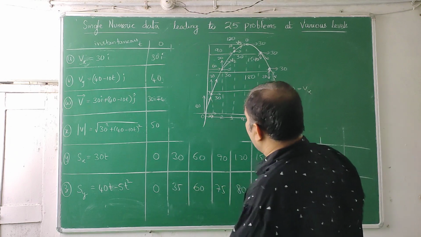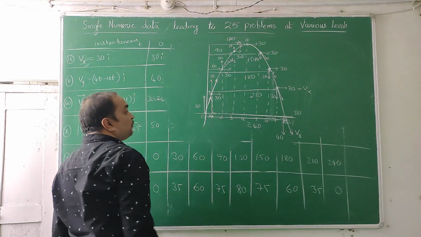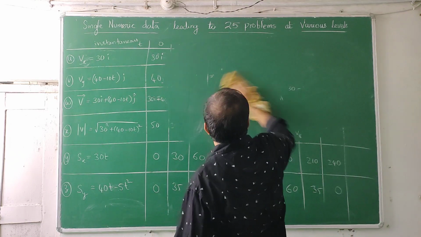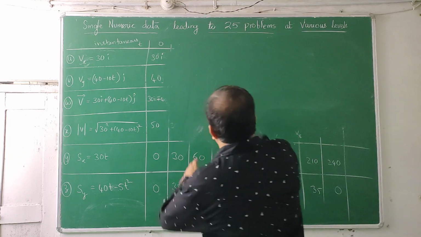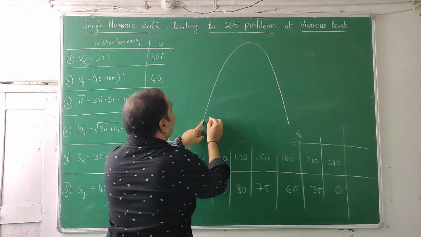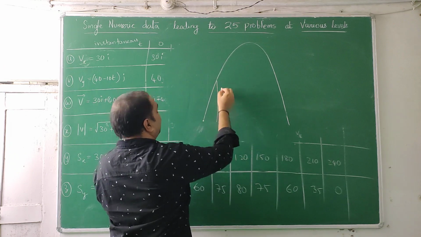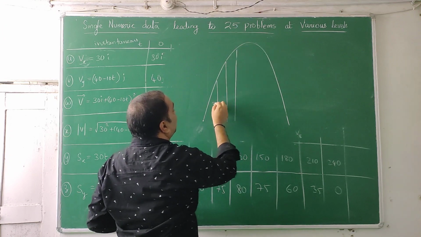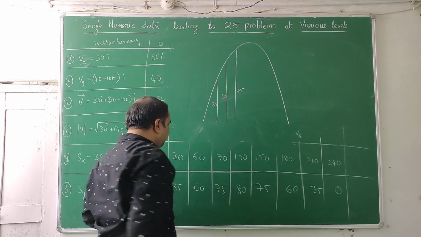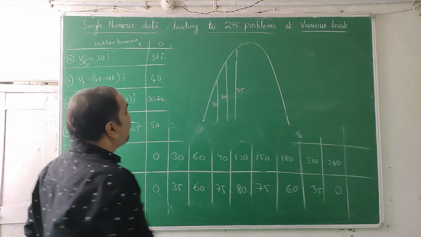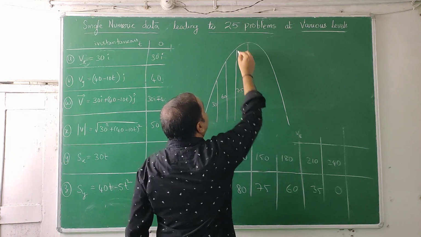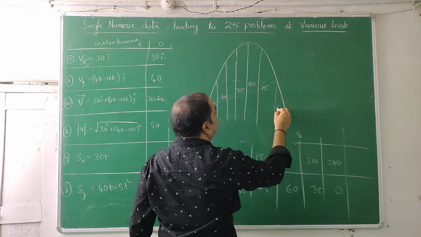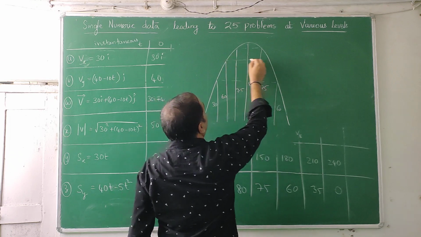What about these heights? Yes, 0 is the starting height. You may want me to draw a diagram again. I'll draw it very quickly. See here, so many things we have found out. That's what I am interested to tell you. Yes, 0, 30, 60, 75, 80. Again there is a point where you will get 75. Again there is a point where you will get 60. Again you have a point where you get 30.